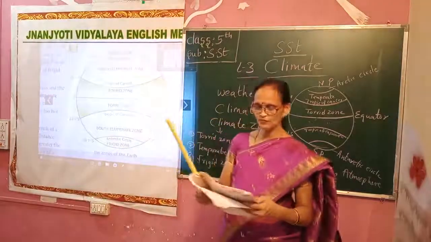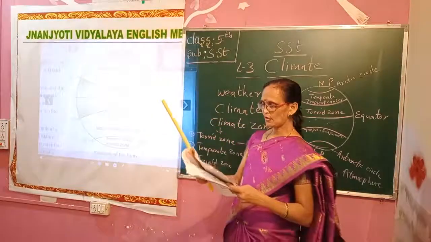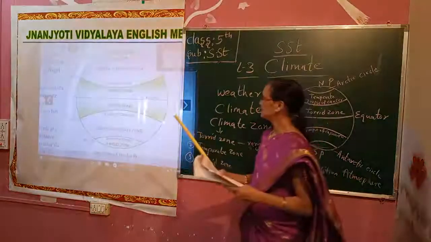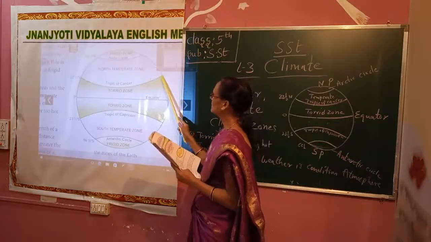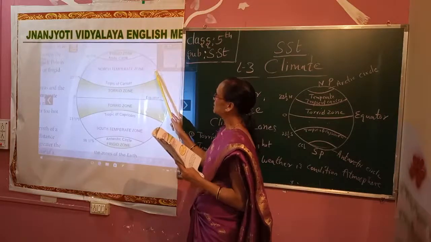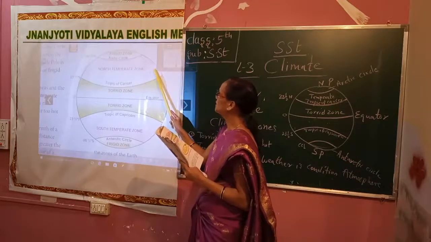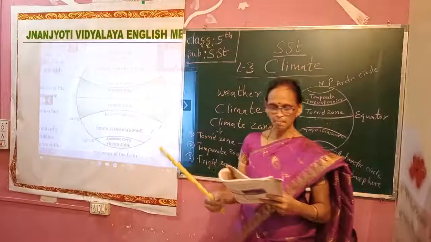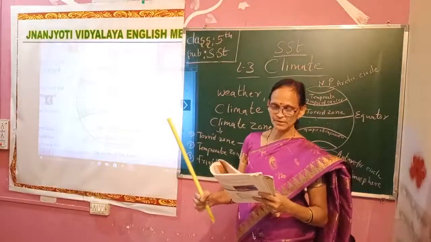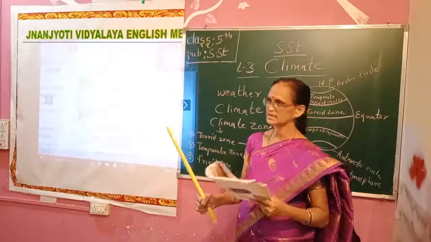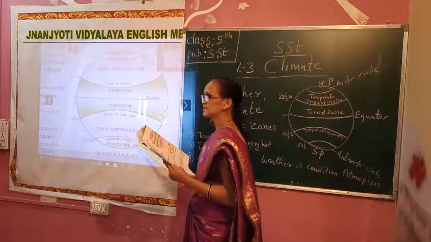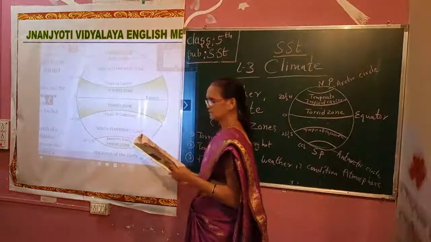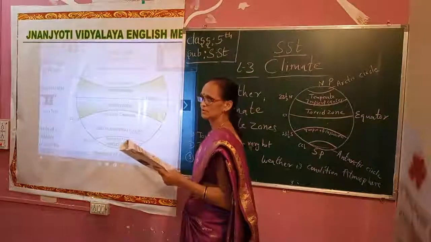Thus, the degree of warmth of a region depends on its distance from the equator. The greater the distance from the equator, the lower the temperature, and the less hot it is. If the distance from the equator is far, they get less sunlight, so it is a less hot climate.